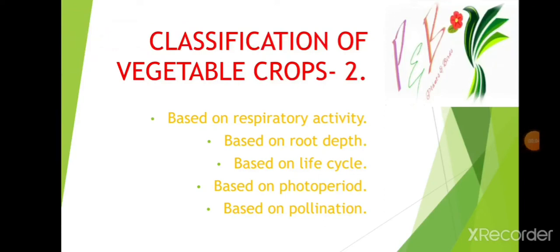Friends, in the last video of the floriculture series we discussed the classification of vegetable crops, part 1. In this video we are going to discuss the classification of vegetable crops, part 2, that is classification based on respiratory activity, root depth, life cycle, photoperiod, and pollination.